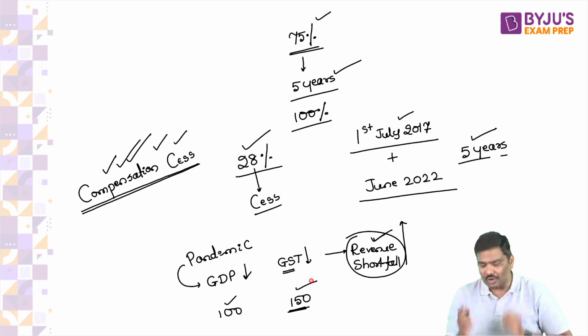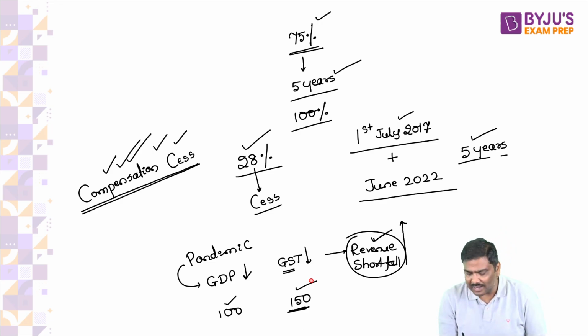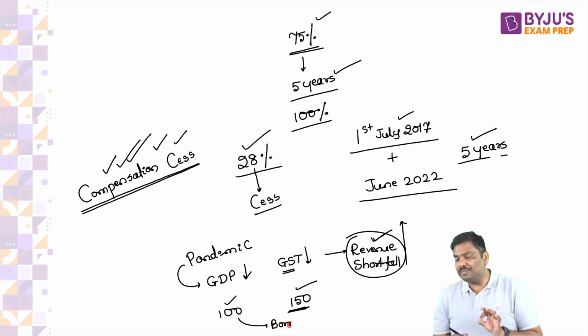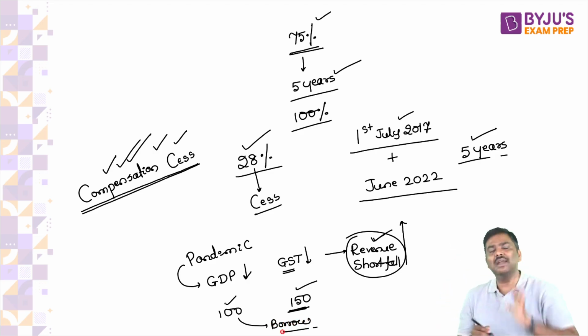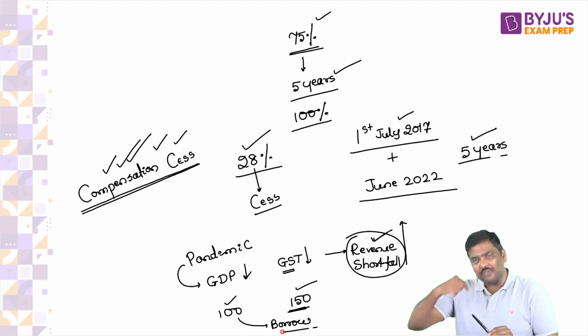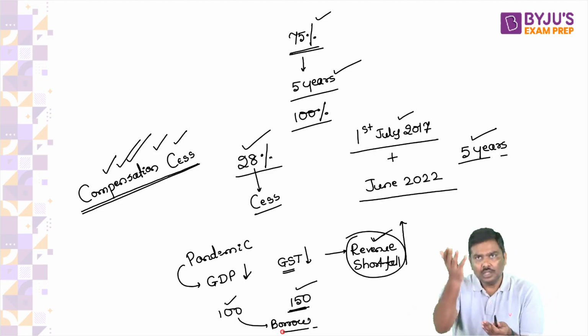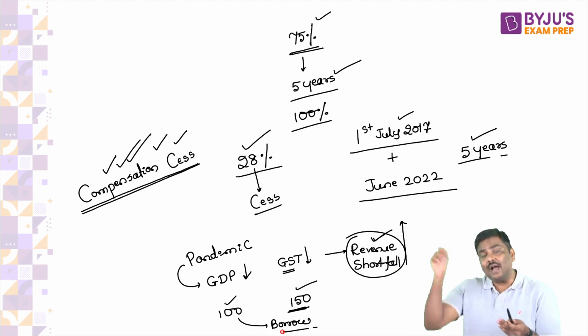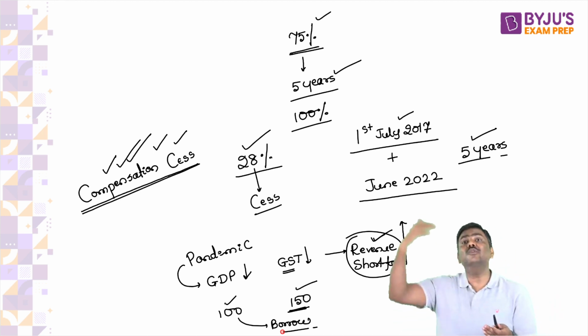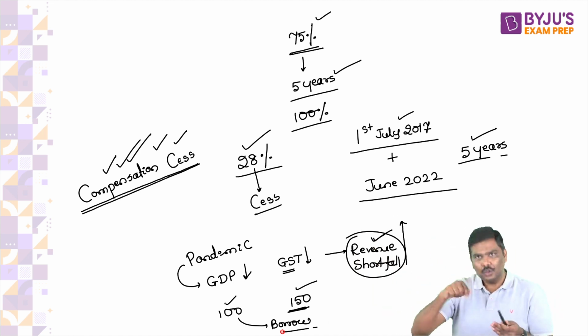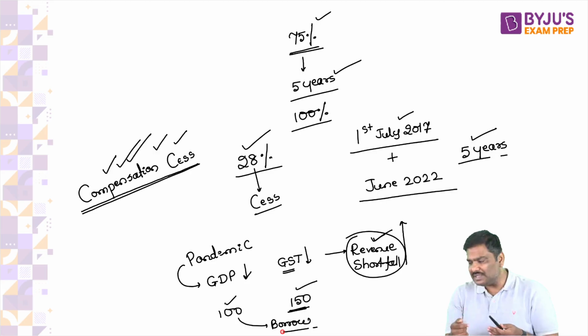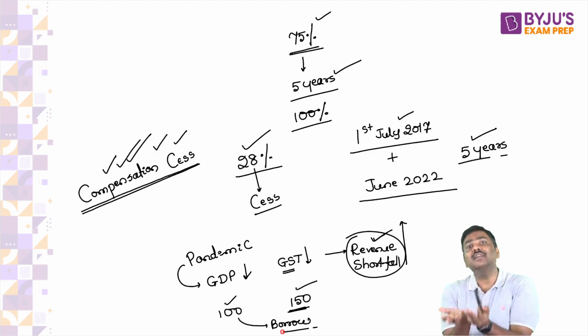Now what will you do? You will borrow from the market. Simple. Only for payment of the compensation, you will borrow from the market. And because you have borrowed from the market, who will repay it? You will have to repay. Now to repay this, from where will you get the money? To repay this payment of compensation, from where will you get the money?